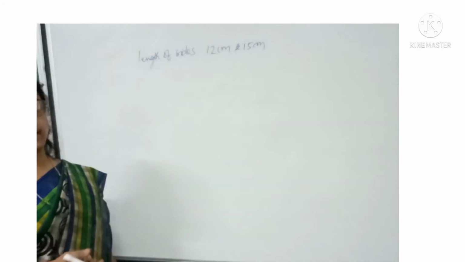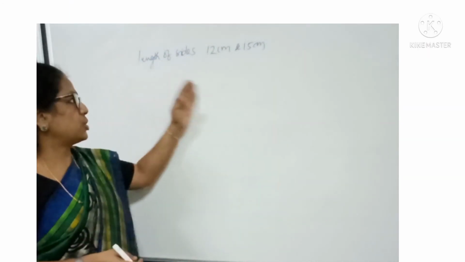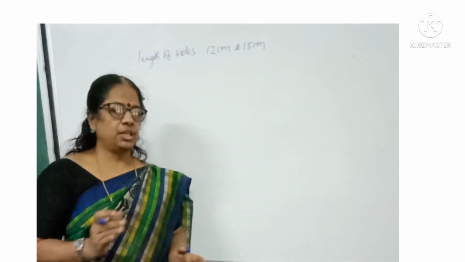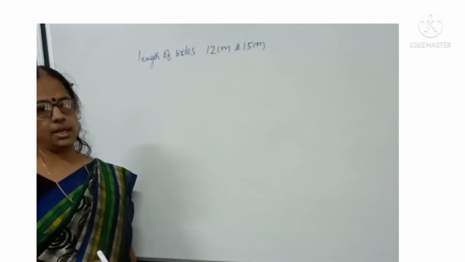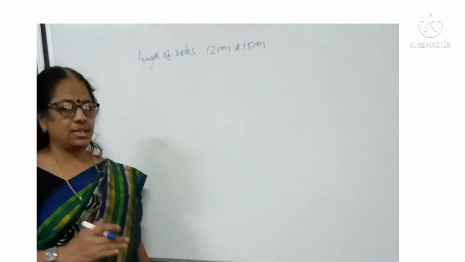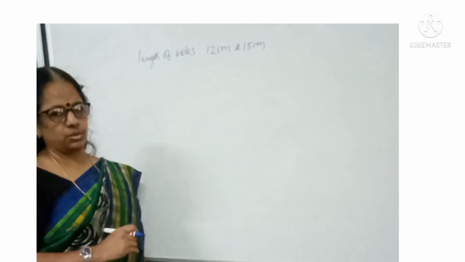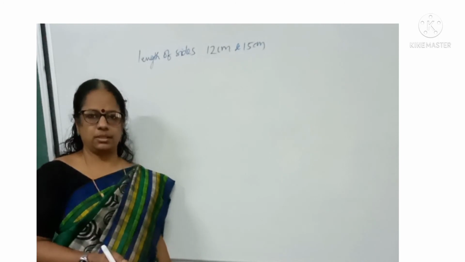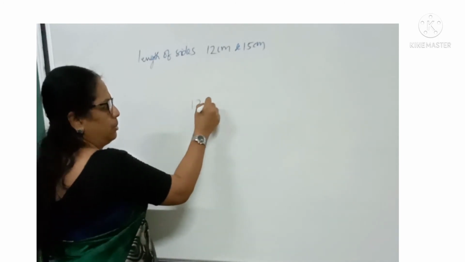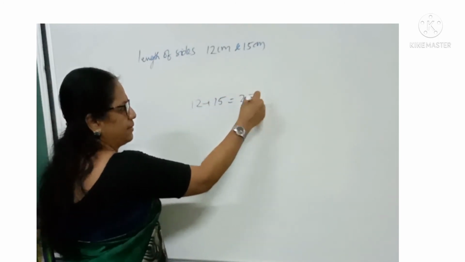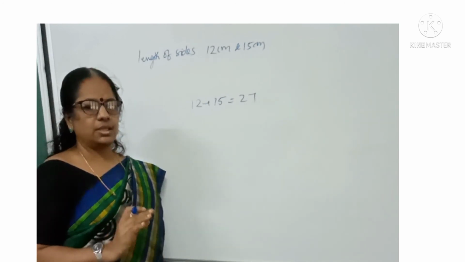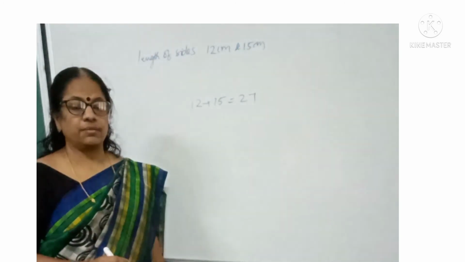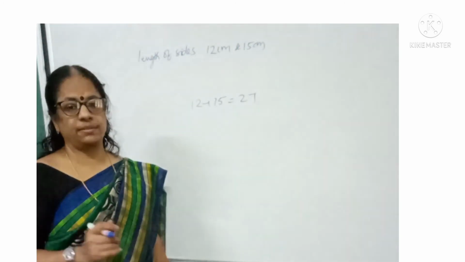The last question from the exercise. Two sides of the triangle are given as 12 cm and 15 cm. We need to find the range for the third side. What is the length of the third side? That is the question. We know that the sum of two sides is always greater than the third side. So 12 plus 15 is equal to 27. So the third side should be less than 27. And what is the minimum length of the third side?